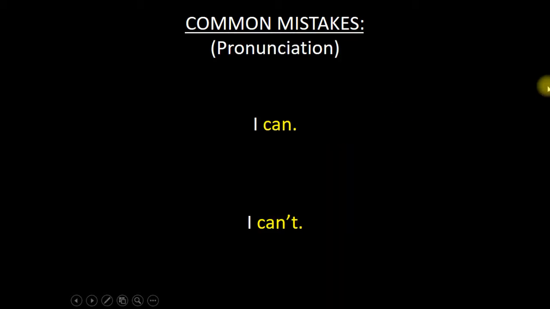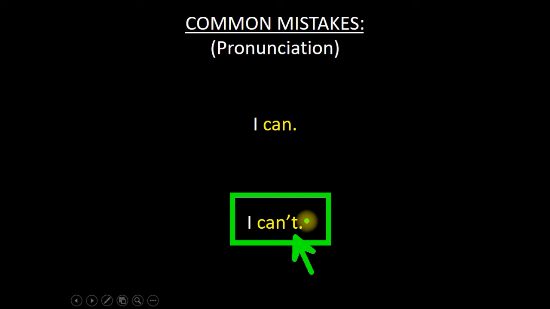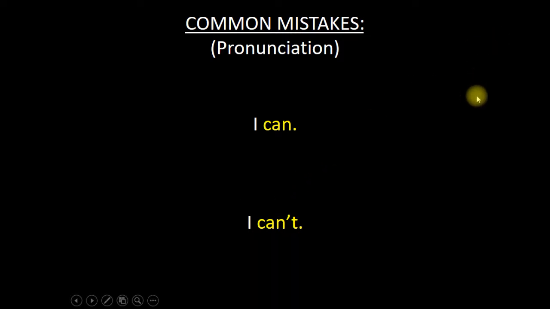Another common mistake about modal verbs is pronunciation. Let's look at this one. I can. I can't. Notice they sound very, very similar. And you might think the difference is the T. However, listen again. I can. I can't. Notice we don't say, I can-t. The T is not very loud and it's not very easy to hear. The difference is more about the length.